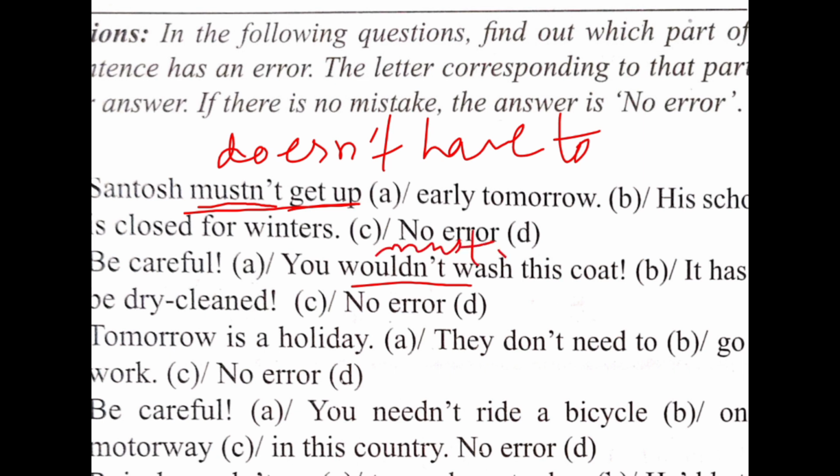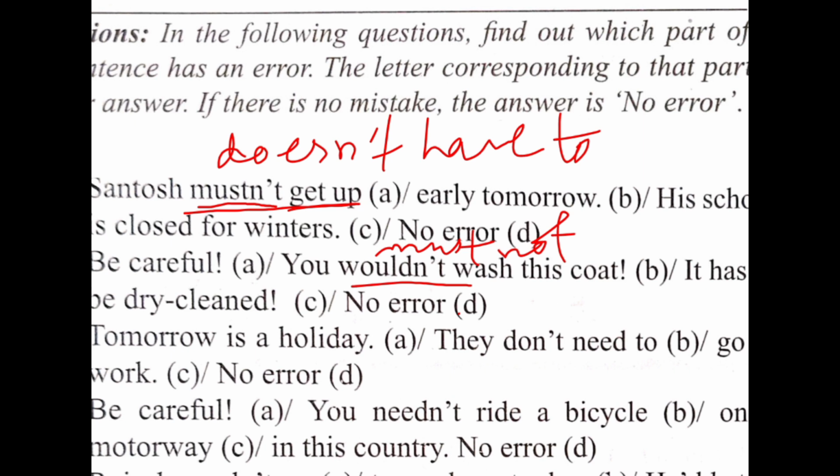Why? Because it is a compulsion or a necessity. If it is not done, there might be some loss to the person. So it should be: must not wash this coat.